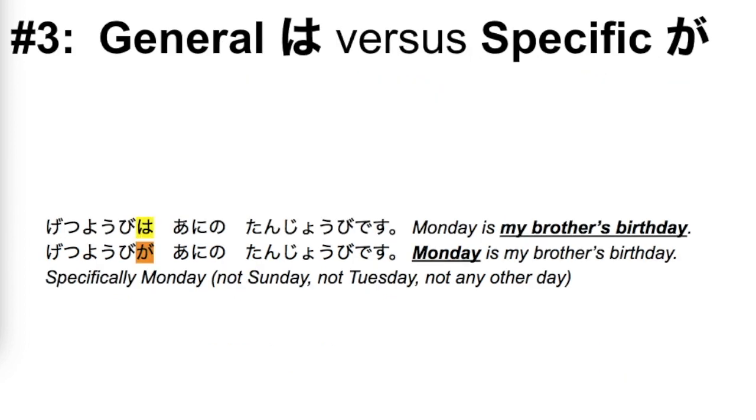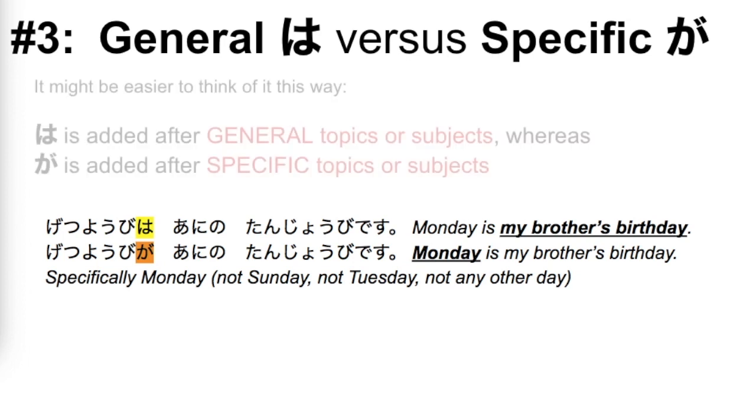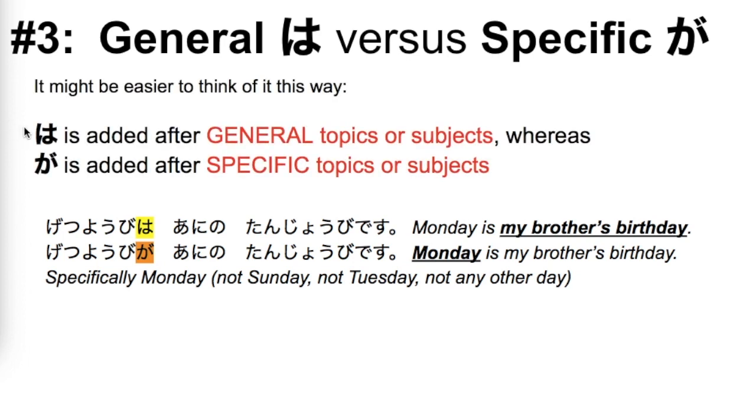Another way to think about the difference between wa and ga is that wa goes after general topics, whereas ga goes after specific ones. It might be easier to think of wa and ga this way, that wa is added after general topics or subjects, whereas ga is added after specific ones. So again, specifically, Monday is my brother's birthday.